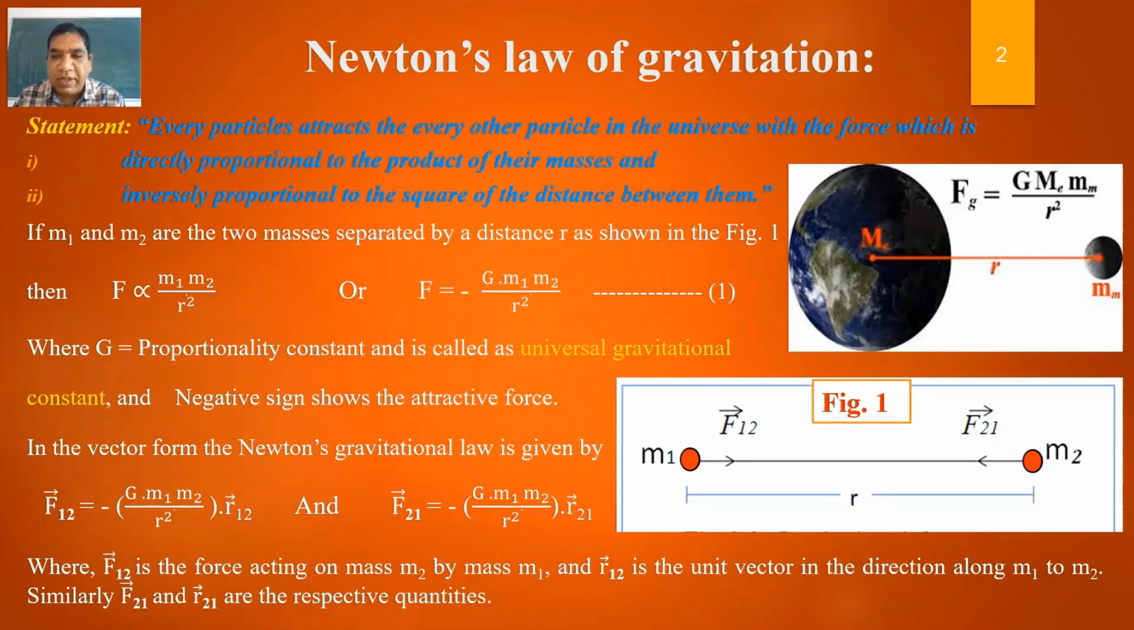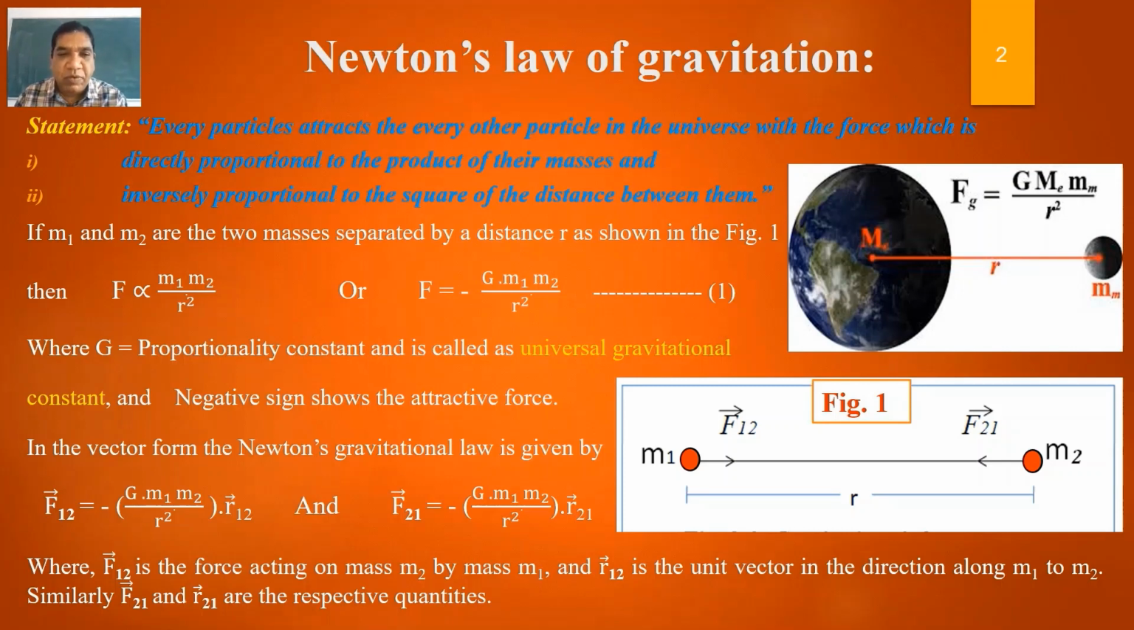To understand this, we consider figure 1, in which two bodies having masses m1 and m2 are separated by the distance r, as shown in the figure. Then, according to Newton's law of gravitation, we can write F proportional to the product of masses, that means m1 m2, upon the square of the distance, inversely proportional to the square of the distance, that means upon r square. Or we can write F equal to minus G m1 m2 upon r square. This is equation 1, where G is the proportionality constant